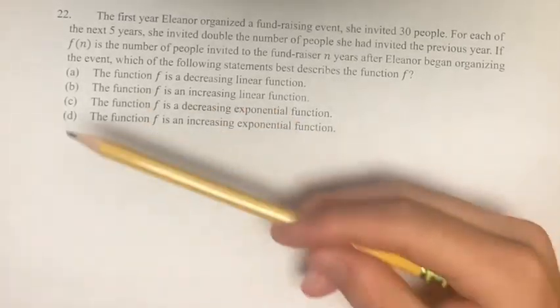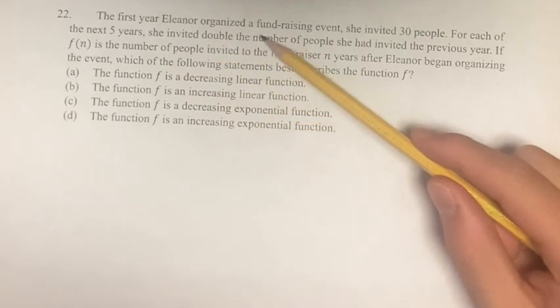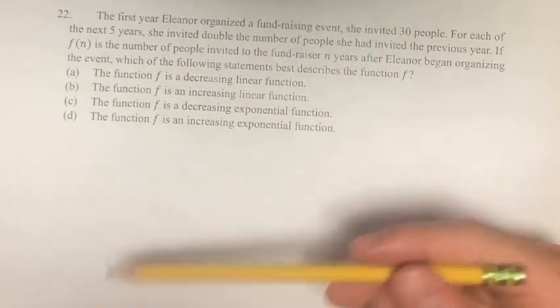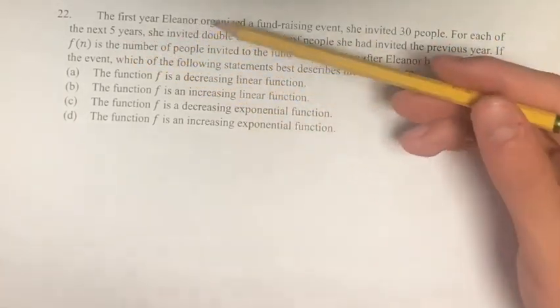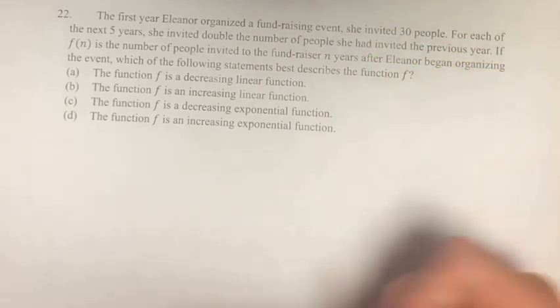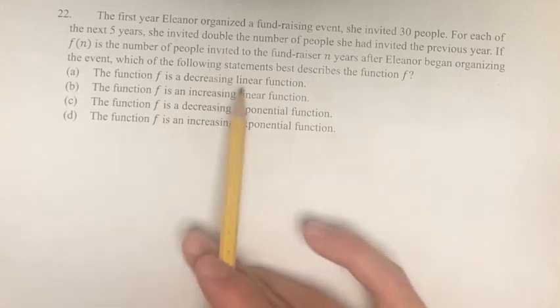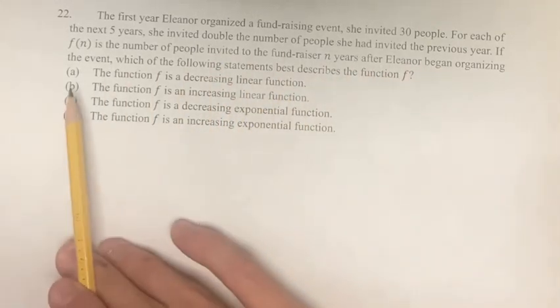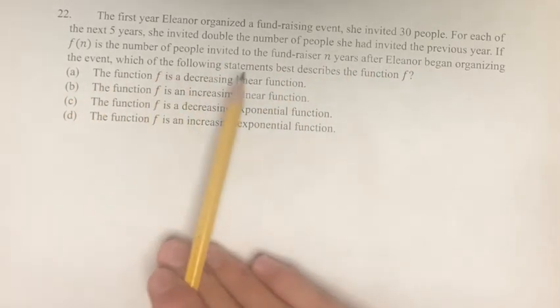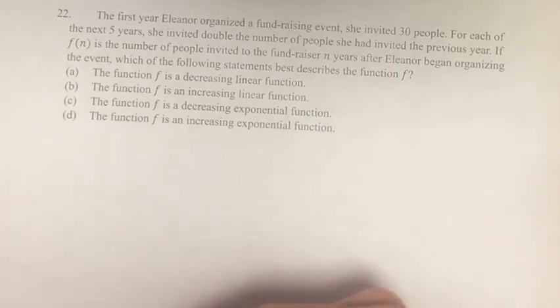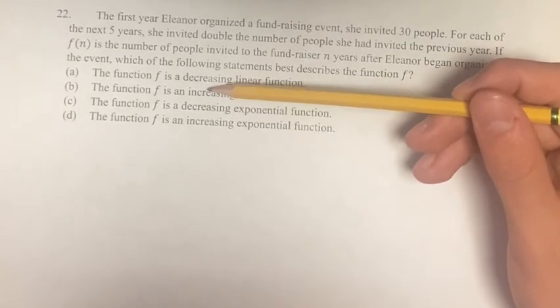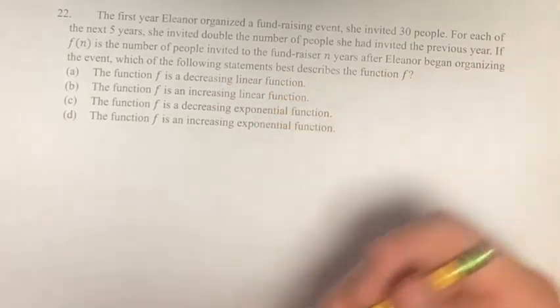In this problem, we're told that the first year Eleanor organized a fundraising event, she invited 30 people. For each of the next 5 years, she invited double the number of people she had invited the previous year. If the function f of n is the number of people invited to the fundraiser n years after Eleanor began organizing the event, which of the following statements best describes the function f? So we're asked, is this function decreasing or increasing, and is it linear or exponential?